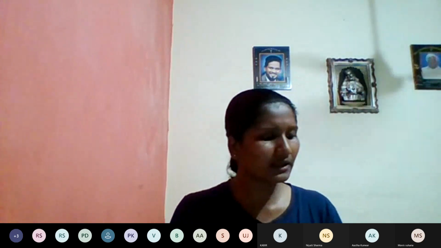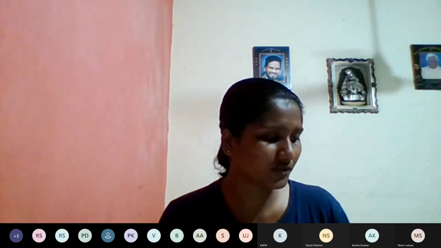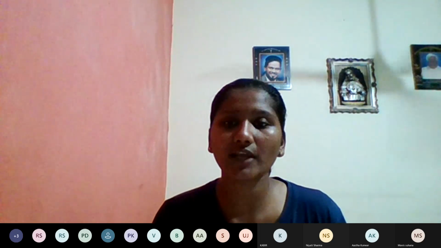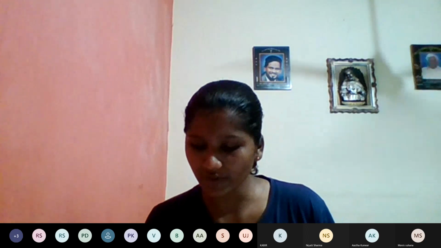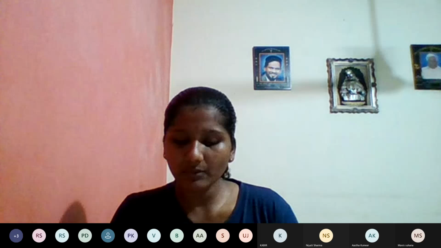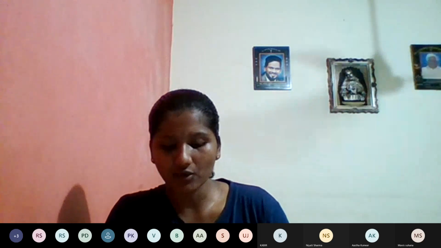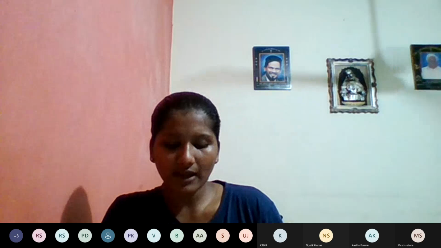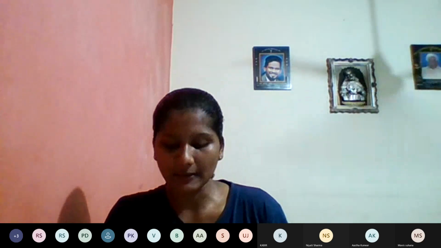Now you can take examples of macronutrients. That means nitrogen, phosphorus, potassium. These are macronutrients. You can see the table below, nutrients, macro and micro. So macro means nitrogen, phosphorus, potassium. Micro have iron, manganese, and zinc.